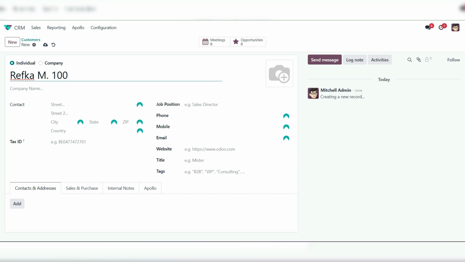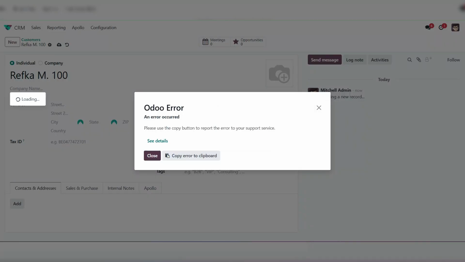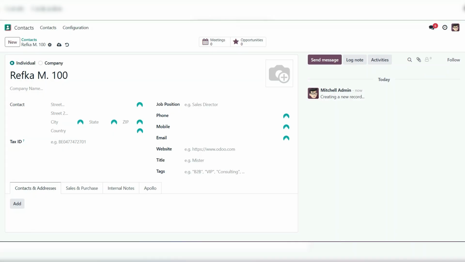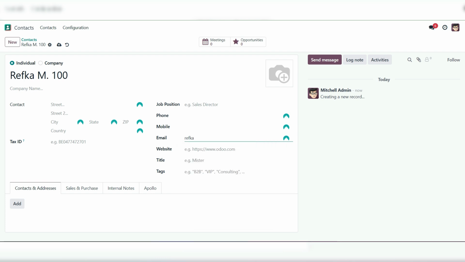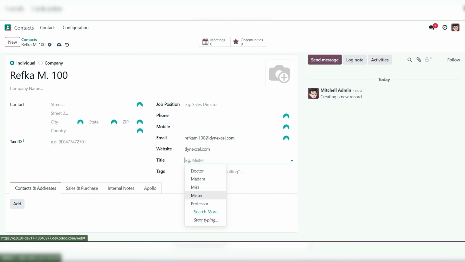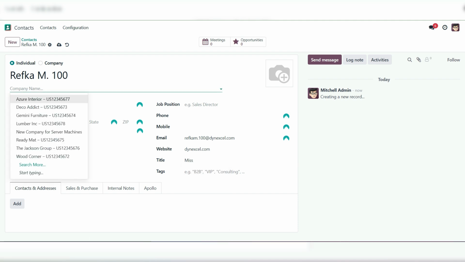I'm going to create this one, and let's create an email ID as well. Rafka M dot 100 at danaxel.com. Okay, title is there. Okay, Miss, and here create a company as well.